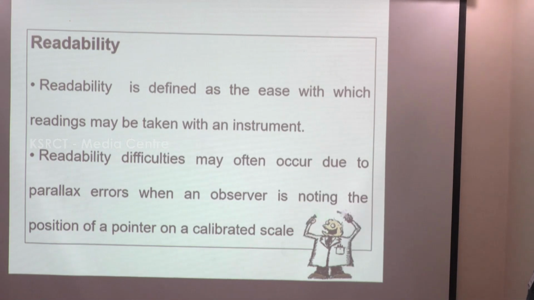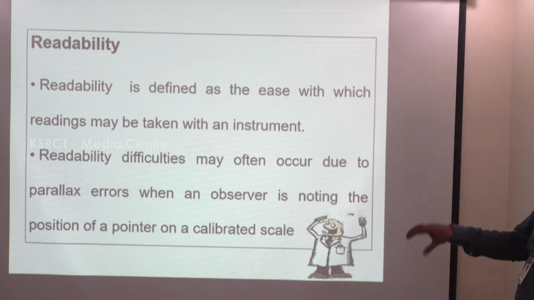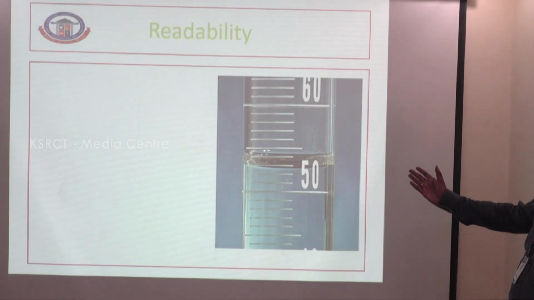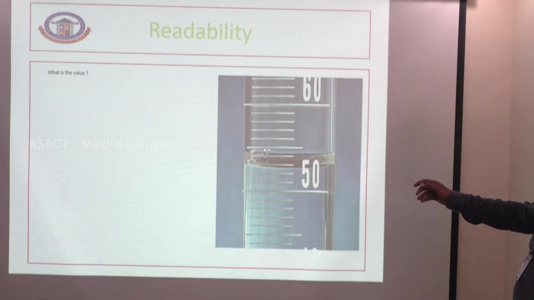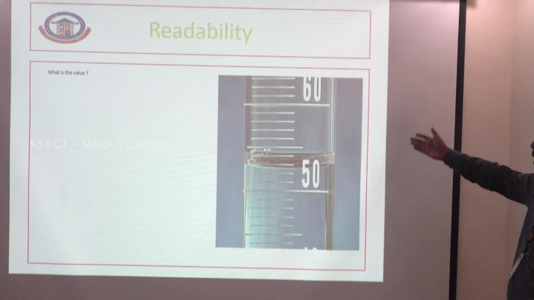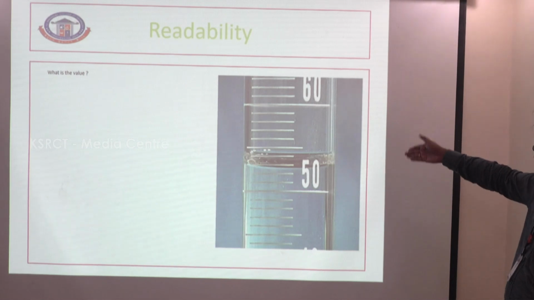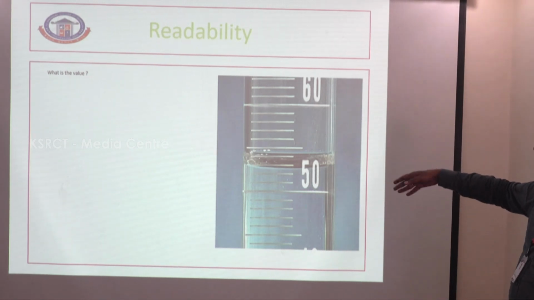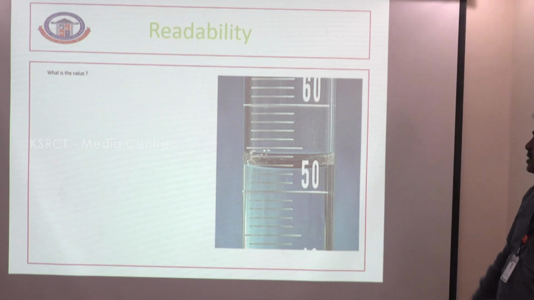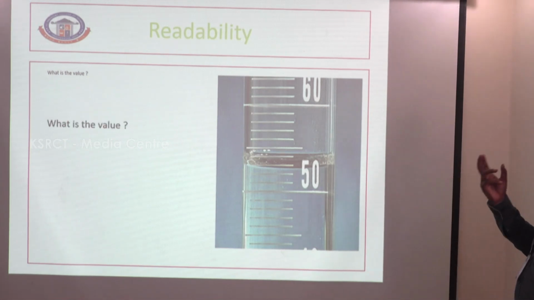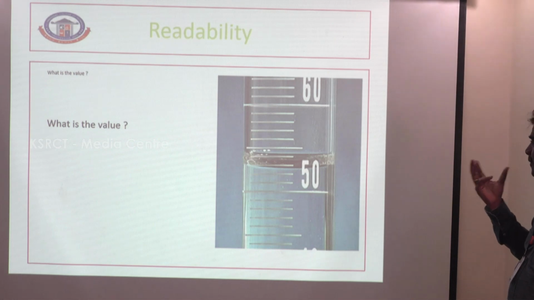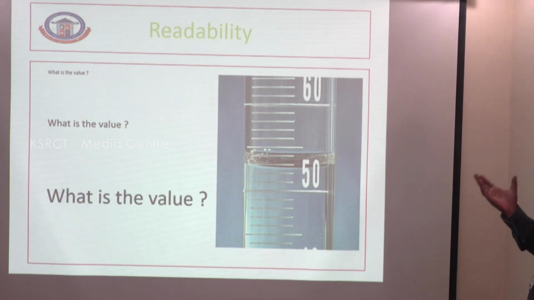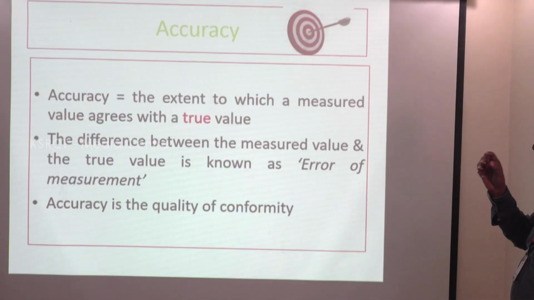For example, in a volumetric tube with linear engraved scales, 50 and 60, what is the value? It is very difficult to get the accurate value. That is a very difficult readability.